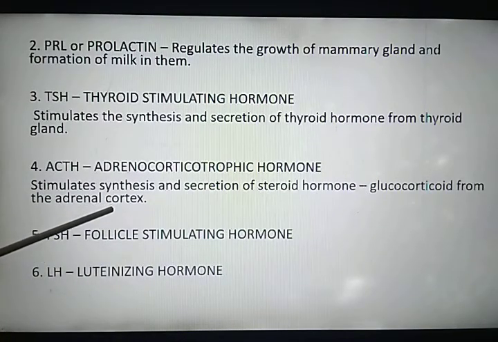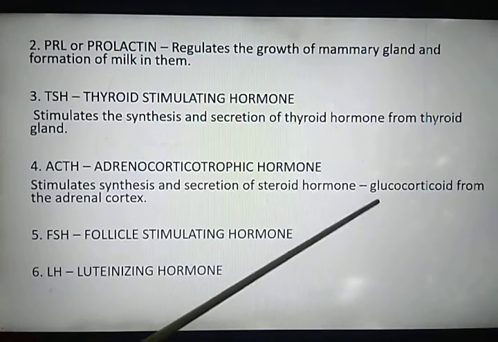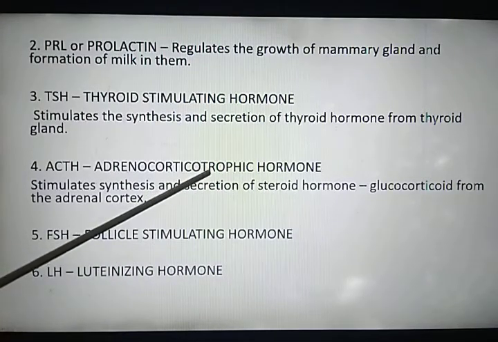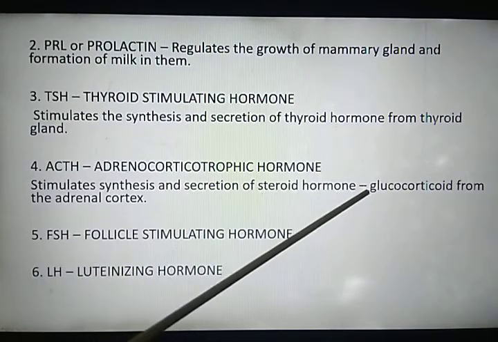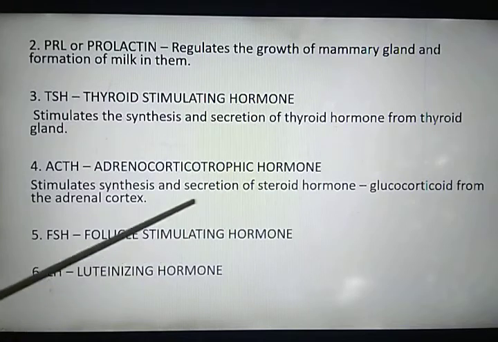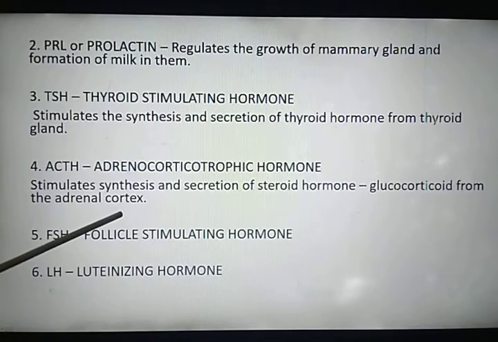We have done that adrenal gland consists of two regions, adrenal cortex and adrenal medulla. So this adrenocorticotropic hormone stimulates the synthesis and secretion of glucocorticoid from the adrenal cortex region of the adrenal gland.